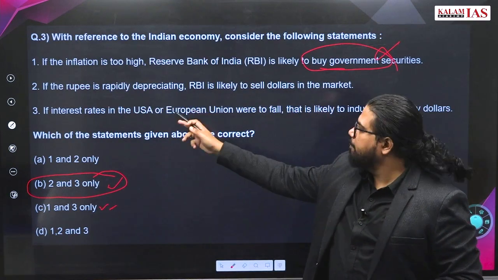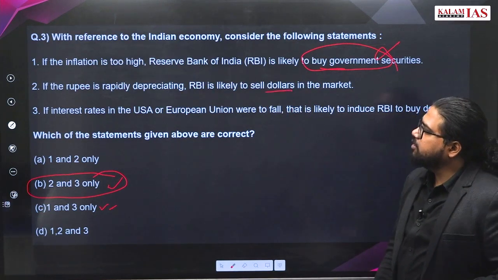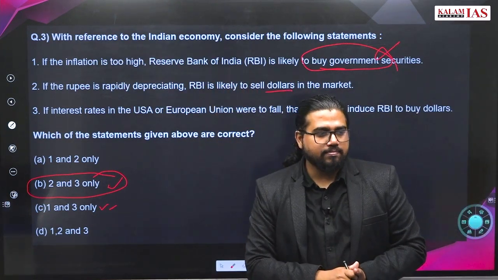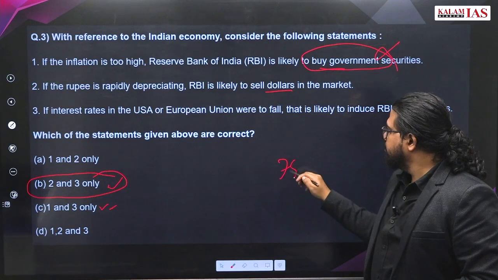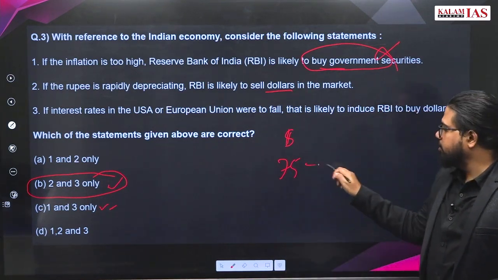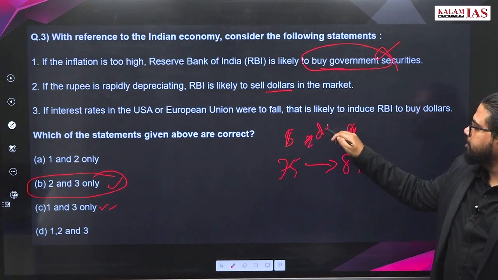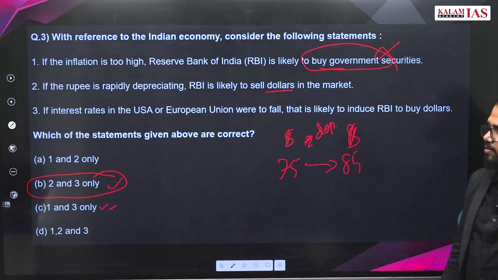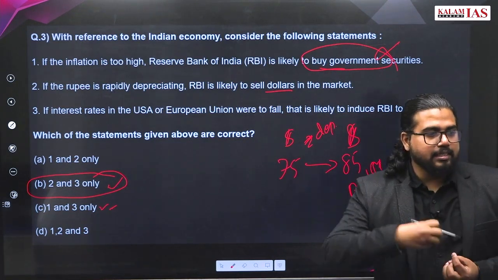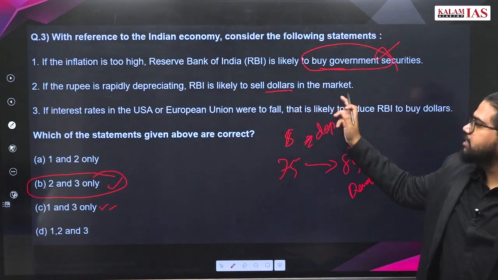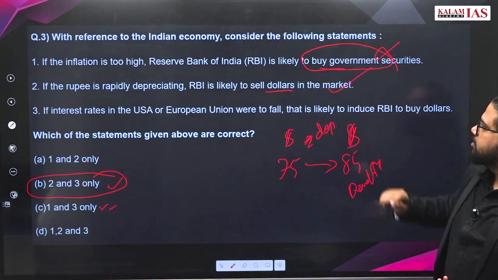If rupee is rapidly depreciating, RBI is likely to sell dollars, then when will the rupee depreciate? Tell me. Depreciating means what? Earlier the price of $1 was 75, now the price of $1 has become 85, then what has happened to the rupee? The rupee has depreciated. Demand of dollar is very high, so what will RBI do? Put more dollars in the market. What is this process? Sell dollars in the market means more dollars are coming into the market. So this statement is absolutely correct.